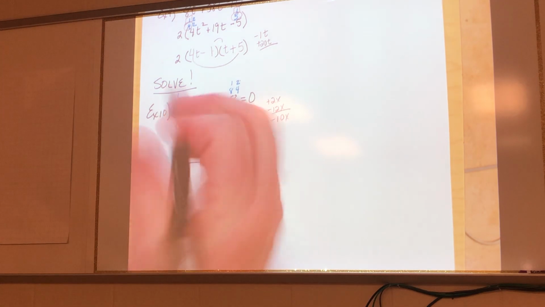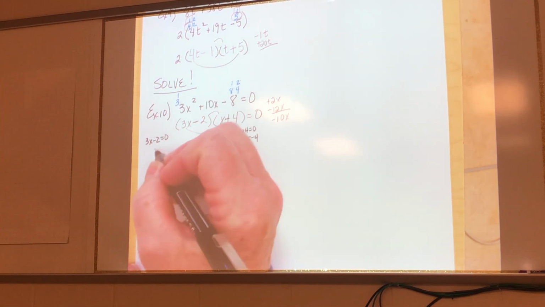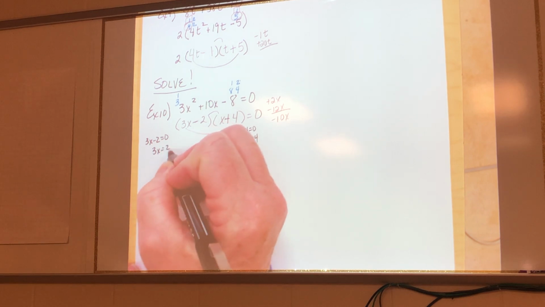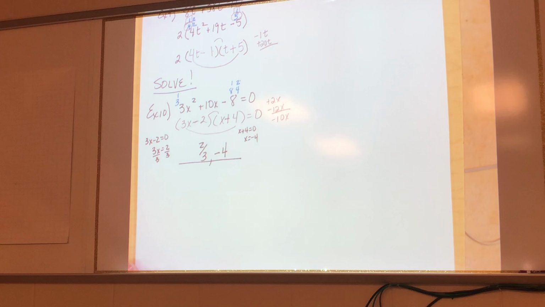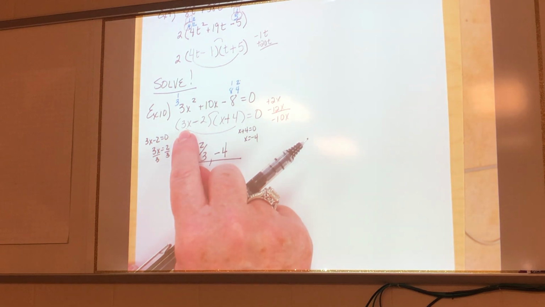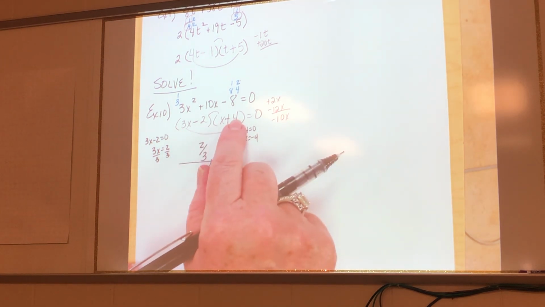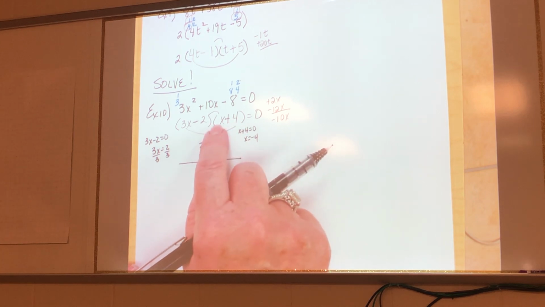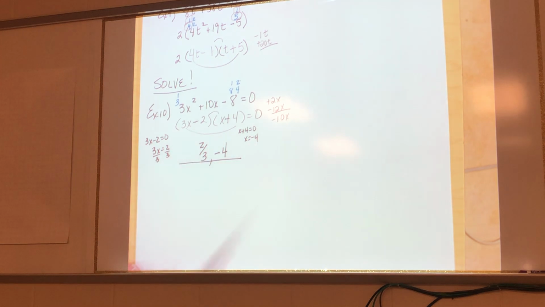So you can do the same thing over here. 3x minus 2 equals 0. You're going to add 2 to both sides. Divide by 3. And there's my answer. So here's what you're doing essentially. You're changing this guy's sign, and you divide by this coefficient. You change this guy's sign, just like you changed this guy's sign, but his coefficient is 1, so I don't have to divide by it. But this one's not, so you have to divide by 3.